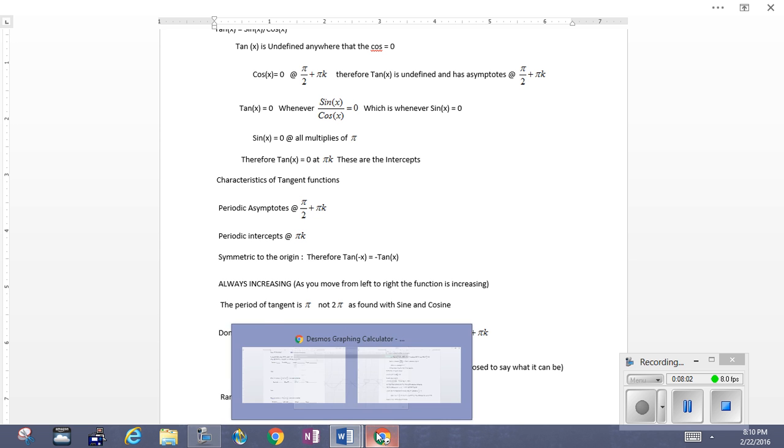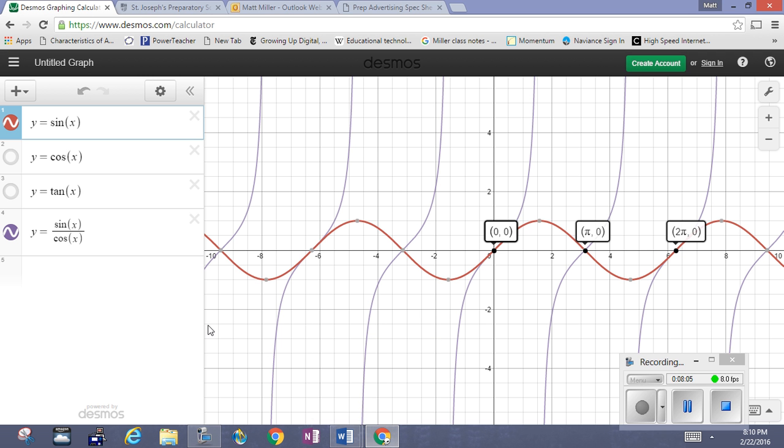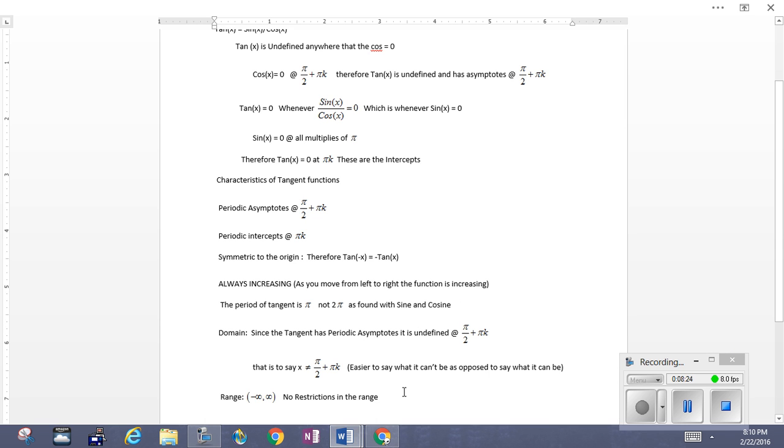We also note that the tangent is forever increasing, and that is to say that as you proceed on the function from left to right, all these branches are always going uphill, meaning increasing. So that's another feature of the tangent, that it's always increasing. And as mentioned, the range is wide open from negative to positive infinity, but the domain is constantly interrupted with these periodic asymptotes occurring at pi over 2 plus pi k.